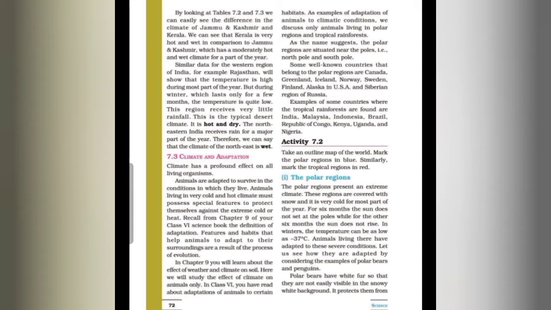Climate has a profound effect on all living organisms. Animals are adapted to survive in the conditions in which they live. Animals living in very cold and hot climates must possess special features to protect themselves against the extreme cold or heat. Recall from chapter 9 of your class 6 science book the definition of adaptation. Features and habits that help animals to adapt to their surroundings are a result of the process of evolution.